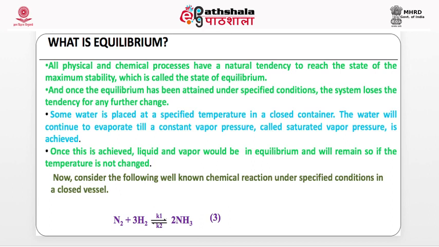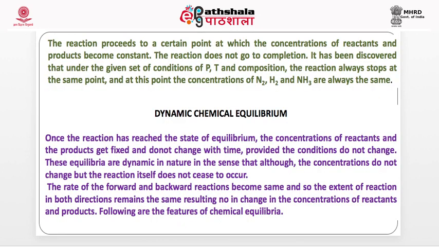What does it mean? Look here. This reaction N2 plus 3H2 gives 2NH3. These are the forward rate constant and the backward rate constant. The ratio of these two is called the equilibrium constant. If you mix a known amount of N2, a known amount of H2 and allow them to react in a closed vessel, they will react to form ammonia, and after a certain time the reaction will stop. It will reach equilibrium. Neither the concentration of reactants will change nor the concentration of ammonia will change, and the reaction is said to have reached the steady state.